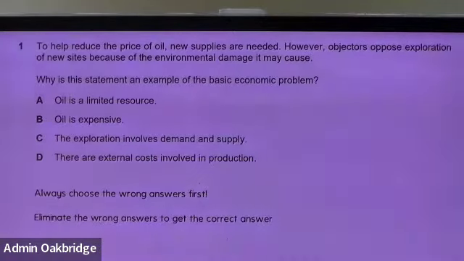Eliminate the wrong answers to get the correct answers. Remember this as a mantra, okay? Remember this when you're doing your paper 1. Do not choose the correct answer. I'm telling you time and time again.